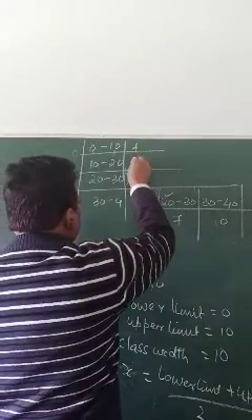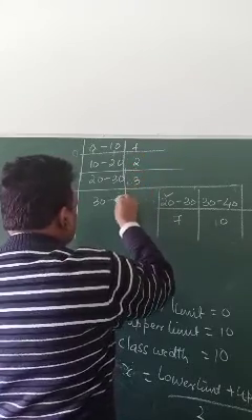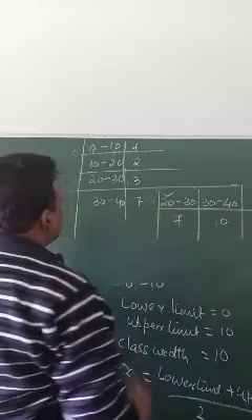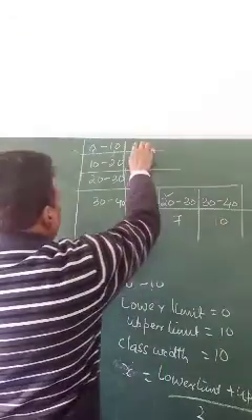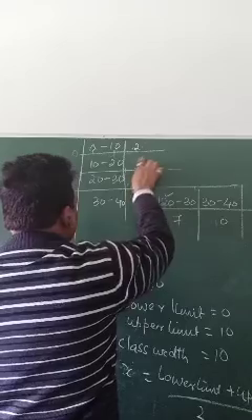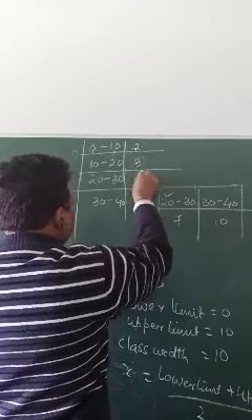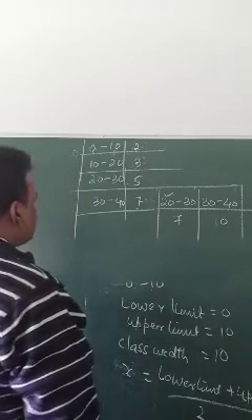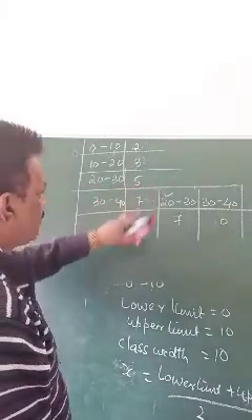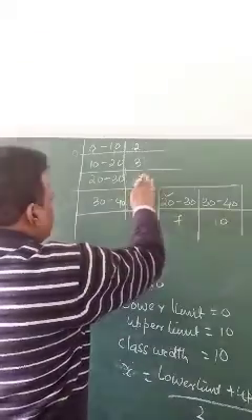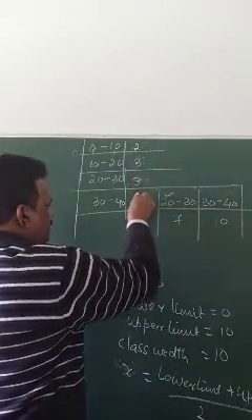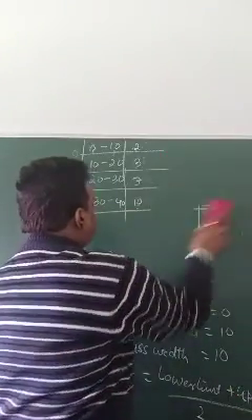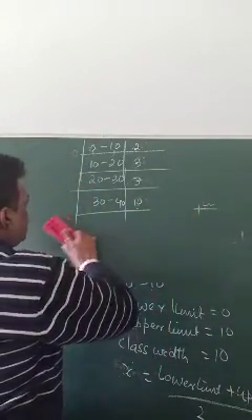Suppose this is 2, this is 3, this is 7, and this is 10. One example I have taken. So actually, let's write it again.